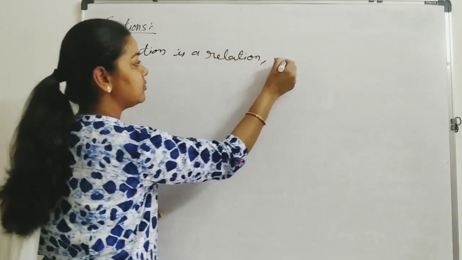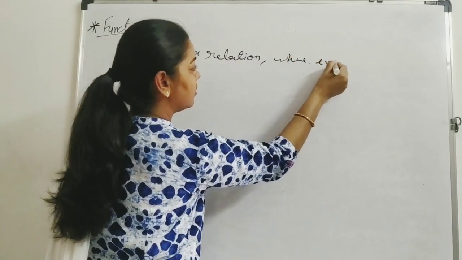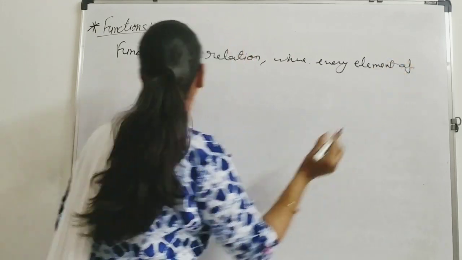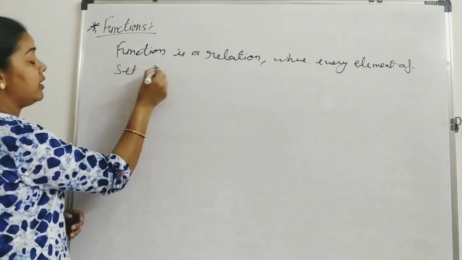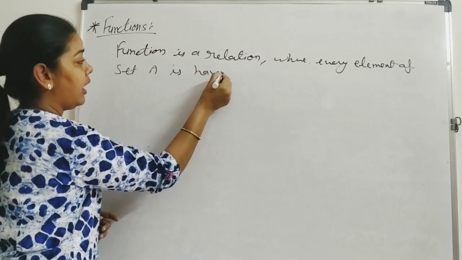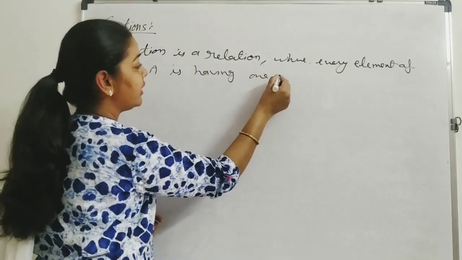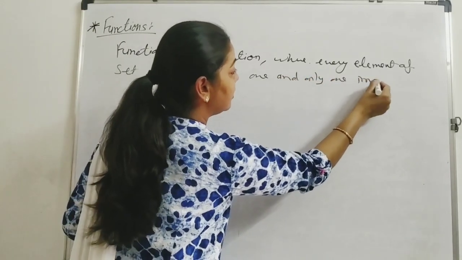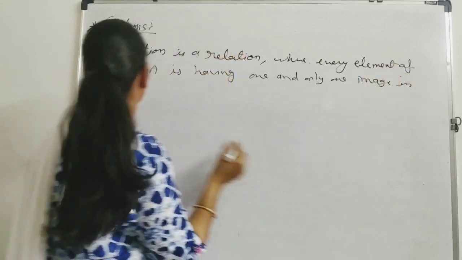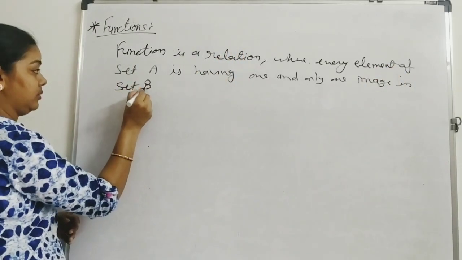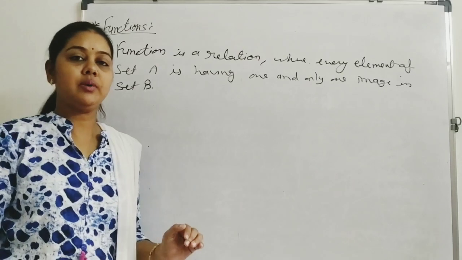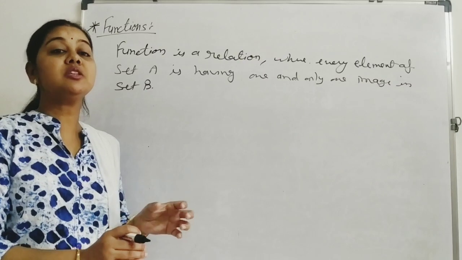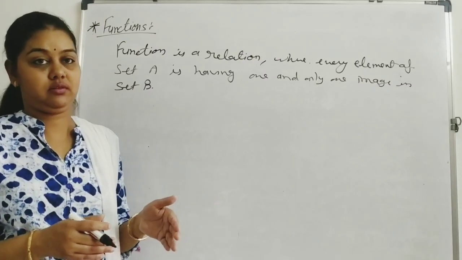What is a function? A function is a relation where every element of set A has one and only one image in set B. It means if we check any relation, then there must be some relation or function.